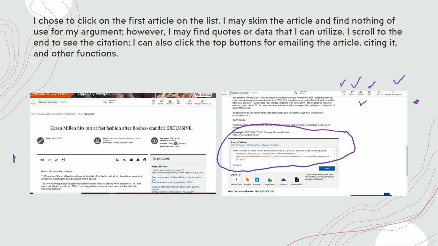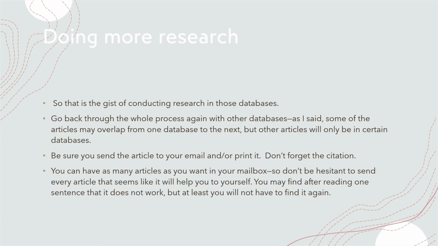Now, this is just in the Gale in Context Opposing Viewpoints particular website, database, sorry. If you go to different databases, you certainly will have lots of information there, and it may be different. It may not look exactly like this, but you should be able to find where you cite, where you send the article, and where you can download it, where you can do different things with it. So that's the gist of conducting research in those databases.